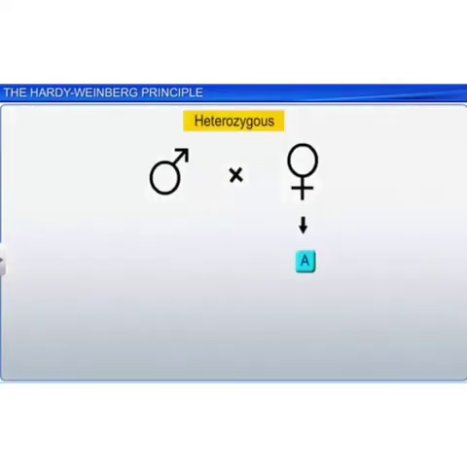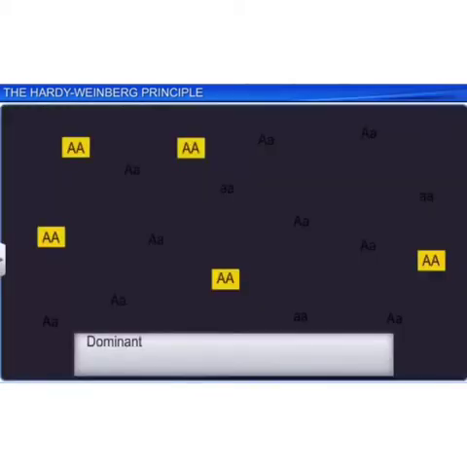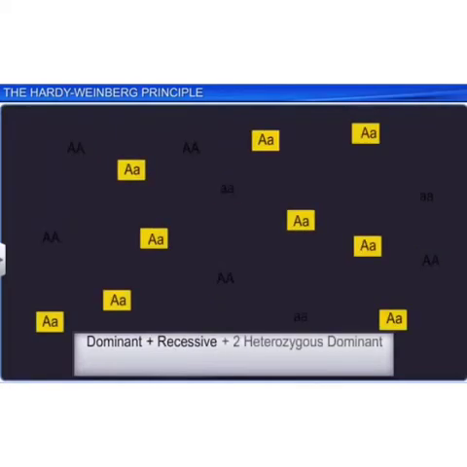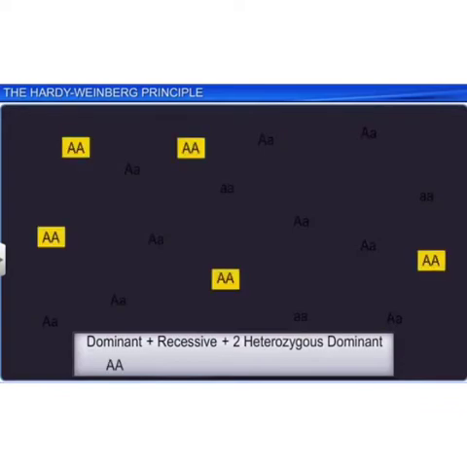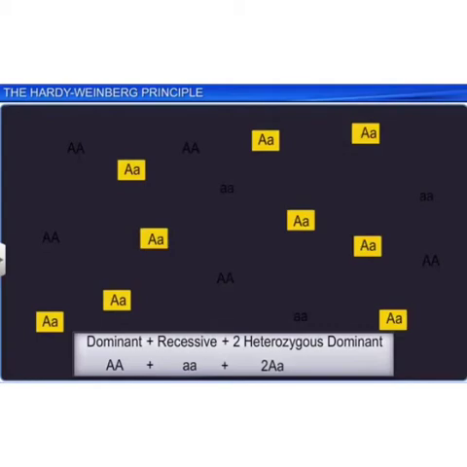The frequency of the heterozygous condition will be, as you know in the case of Mendel, in a monohybrid cross, the ratio was 1:2:1. Here also you get 1 for capital A capital A, 2 for capital A small a, and 1 for small a small a. So dominant plus recessive plus 2 heterozygous, that is capital A small a, forms the equation.